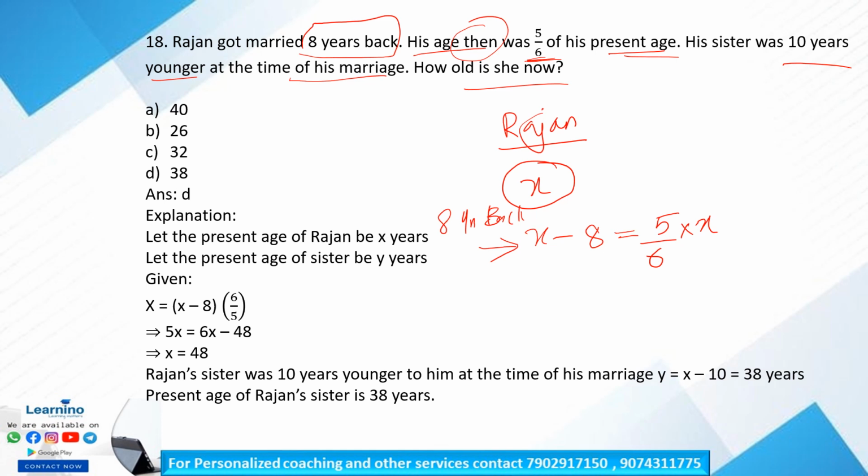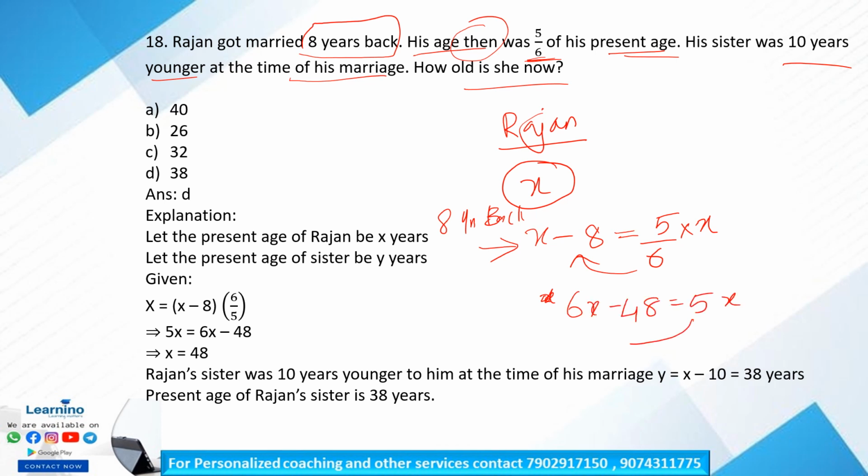Is it clear? So x minus 8 is equal to 5 by 6 into x, right? So 6 to left hand side, we will get 6x minus 48 is equal to 5x.